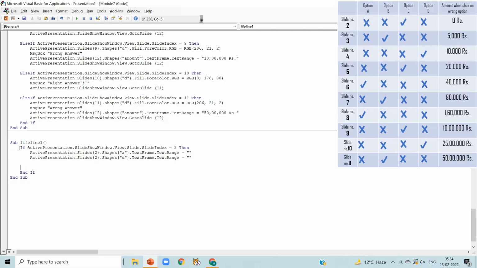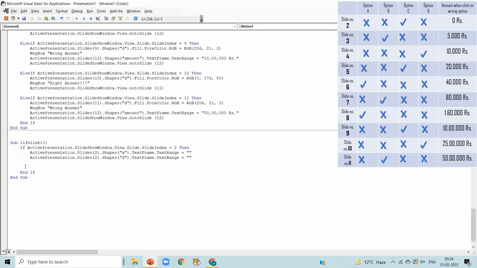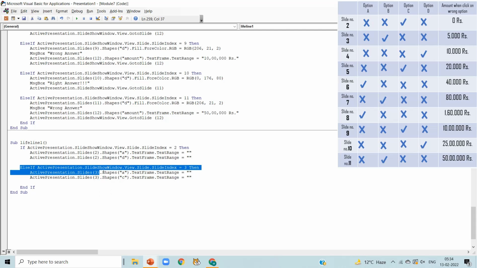Now copy the code if block and paste it here. Write else if as we are talking about slide number 3, so update it to slide number 3 in 3 of the lines. Now in slide number 3 option B is correct and option A, C, D is incorrect. So randomly I am choosing here option A and option C to delete when we click on our first lifeline.